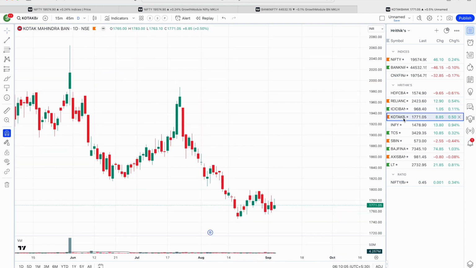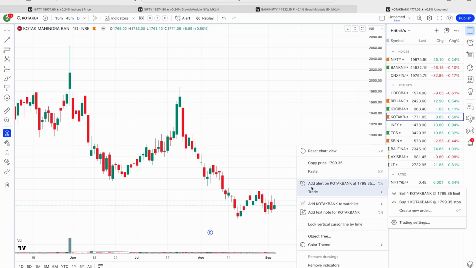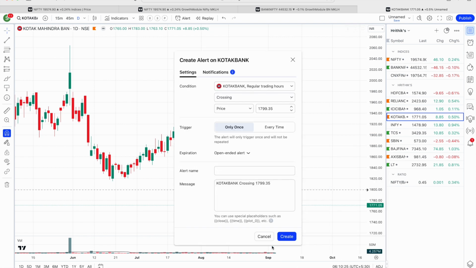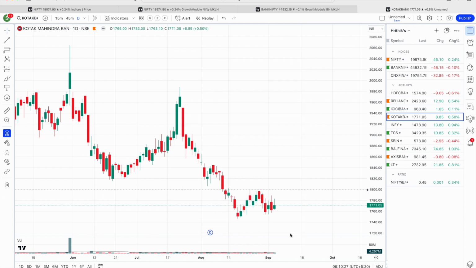If we take a look at Kotak Bank, it is also forming a bottom and a higher low from this bottom. So the probability is that it should give us a move in an upward direction. As long as it is not crossing the 1800 odd level, don't be overly bullish on this stock. Once it crosses above 1800, then it should give us a good up move. I have created an alert. Once it crosses this level, we'll be able to observe this.